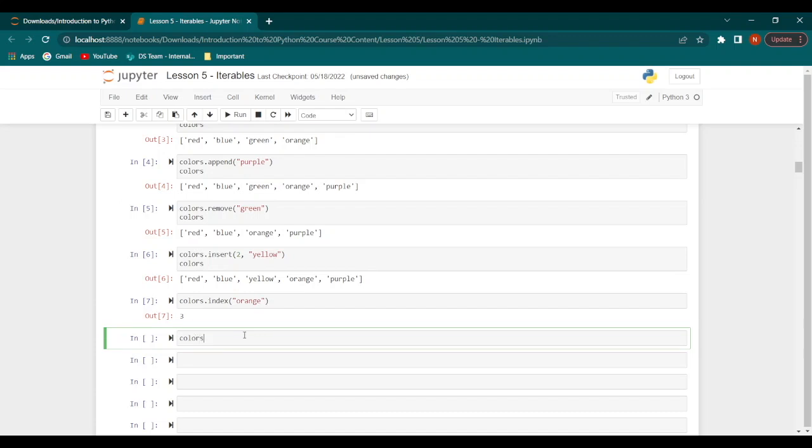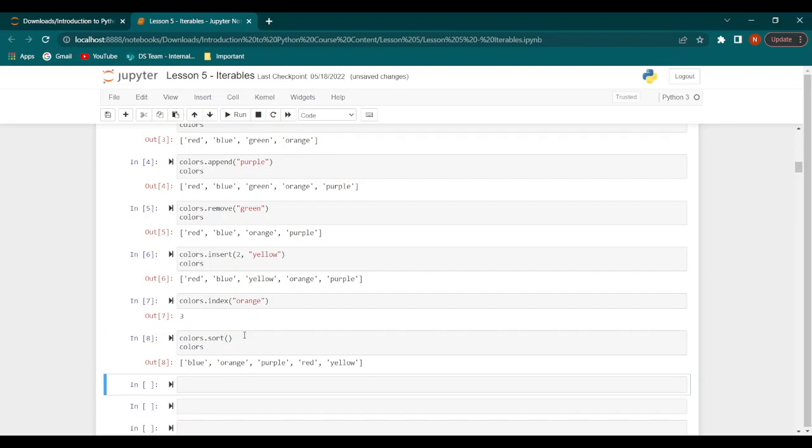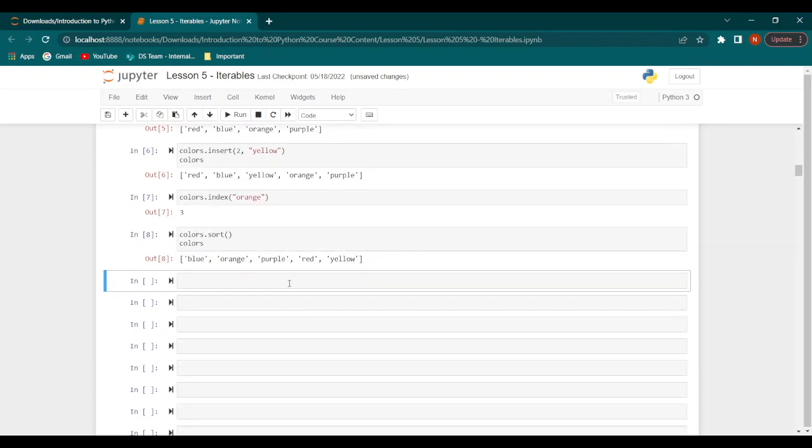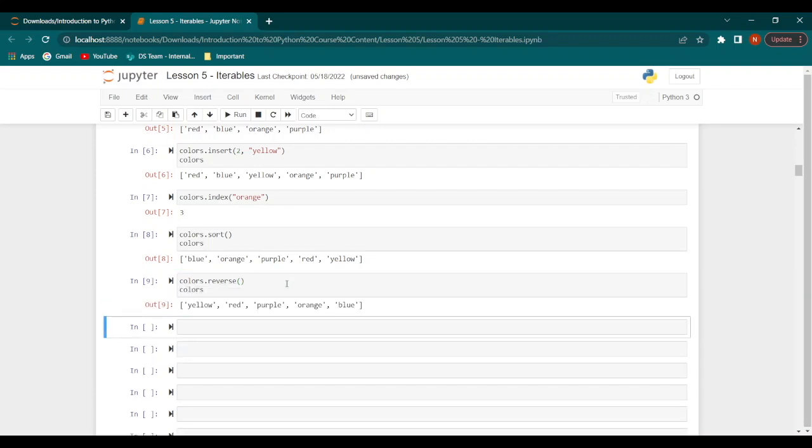Next we have colors.sort, and then when we print colors, it prints out all the colors arranged in alphabetical order. Then we can do colors.reverse, and then print out colors. And we get the same list but reversed. So it goes yellow, red, purple, orange, and blue.